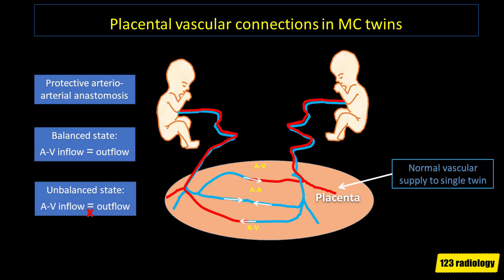When you have monochorionic pregnancies, vascular connections can form. And as long as the placenta can maintain a balanced state, with inflow being equal to outflow, sometimes you may have arterial anastomosis, with the twins bumping blood to each other. But if unbalanced state is created, where the flow becomes unidirectional from one twin to the other, the twins start getting into trouble.